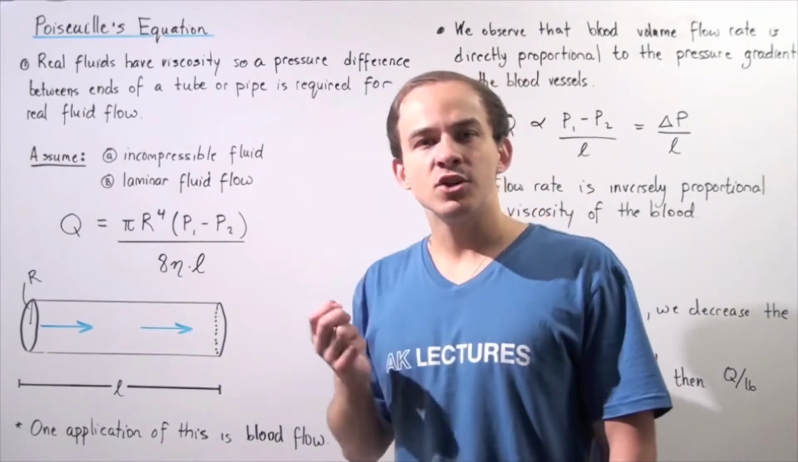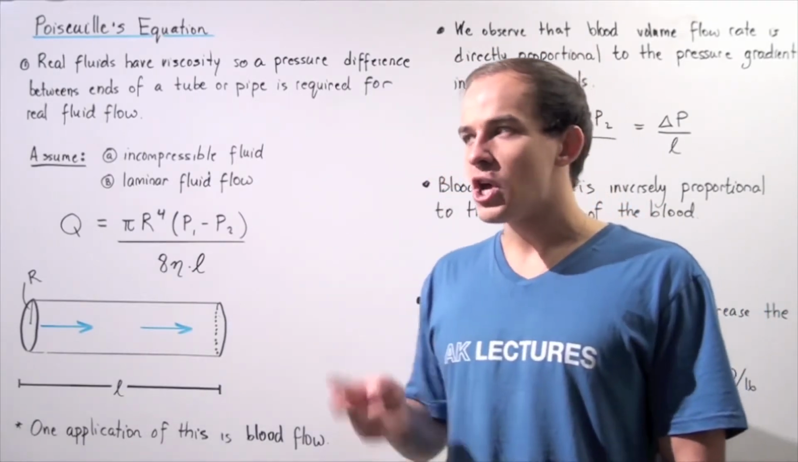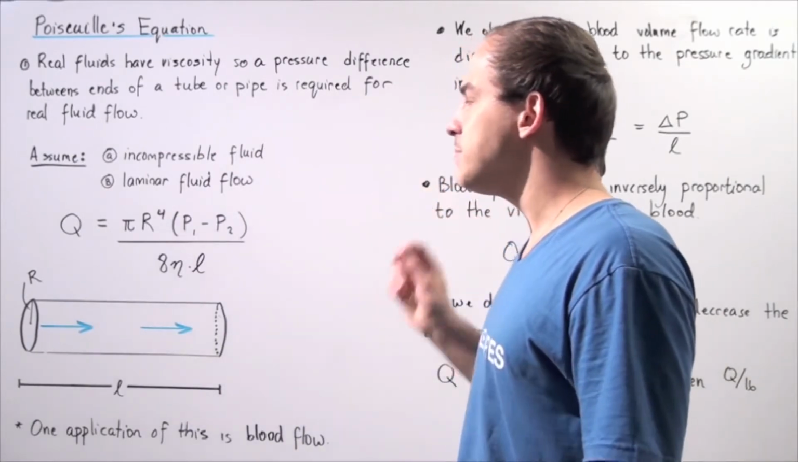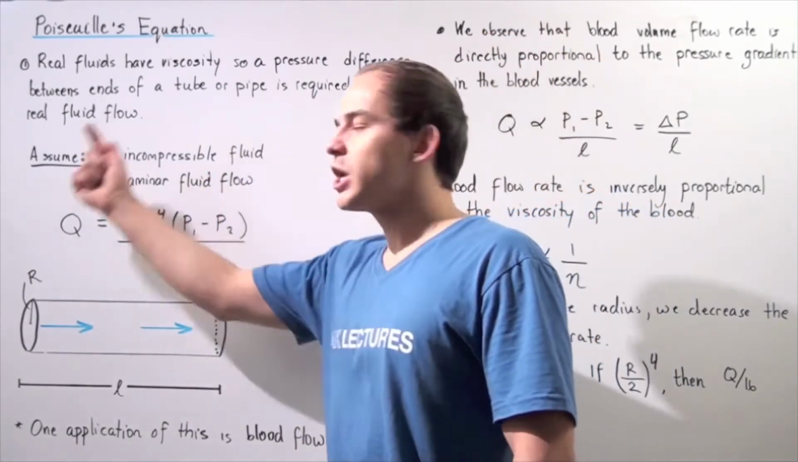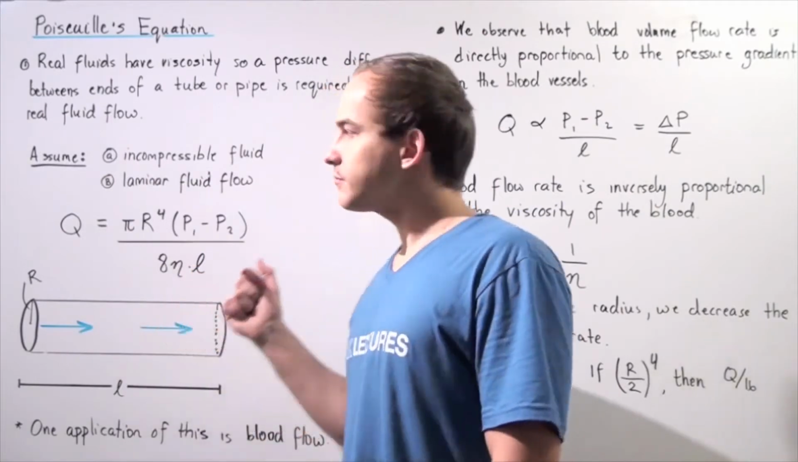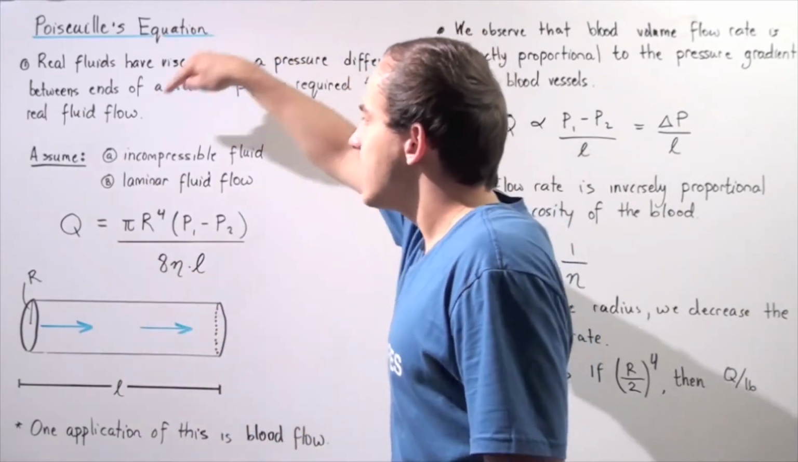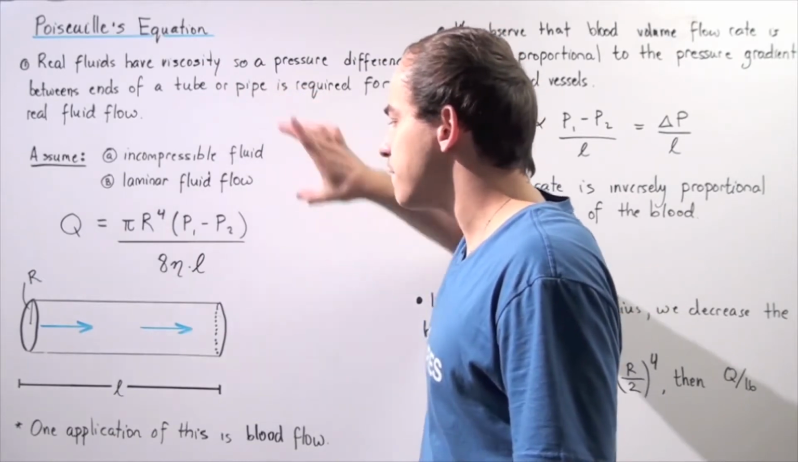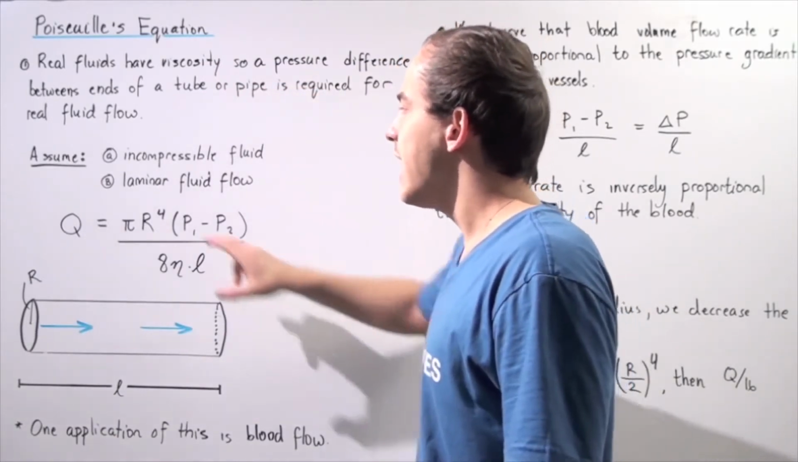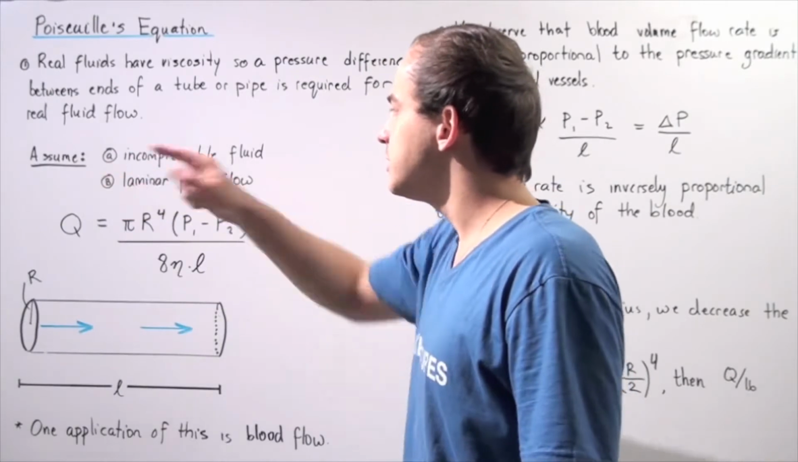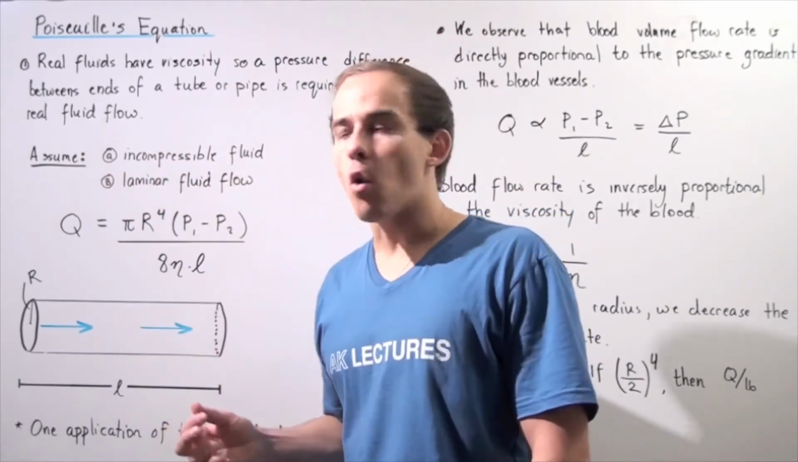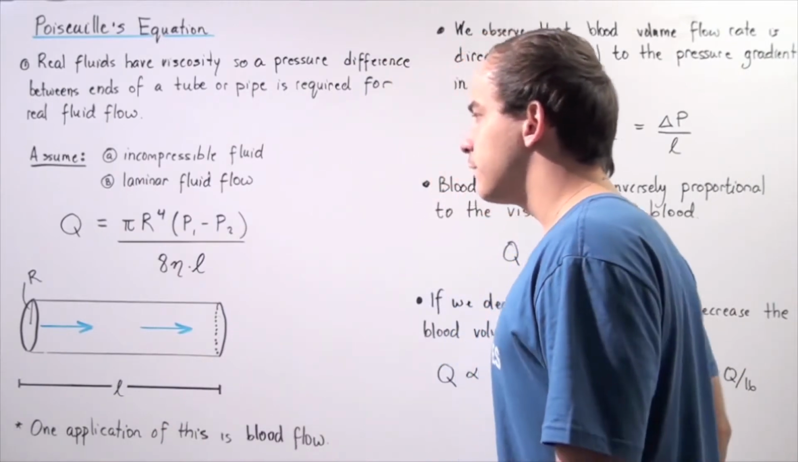So Poiseuille's equation only really holds under two conditions. These two conditions must be satisfied to use the following equation. Condition number one, the fluid that we're dealing with must be incompressible, so the volume must remain constant. And condition number two, the fluid must undergo laminar or streamline fluid flow.